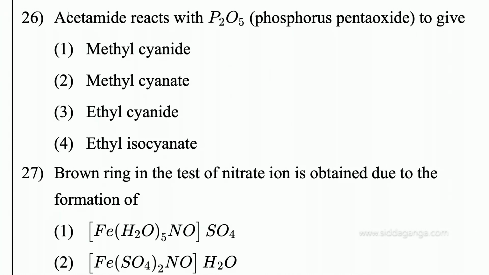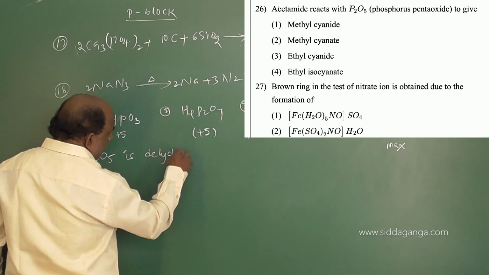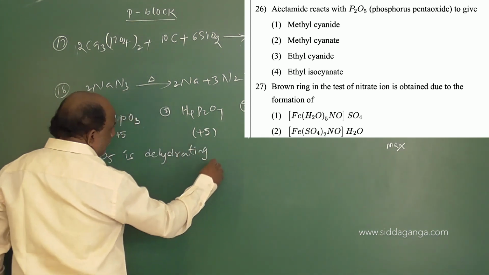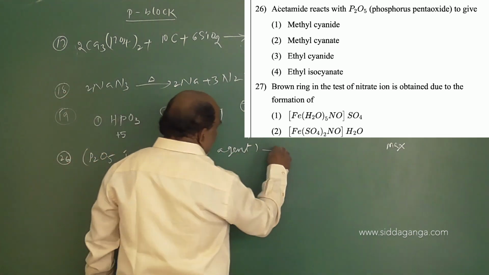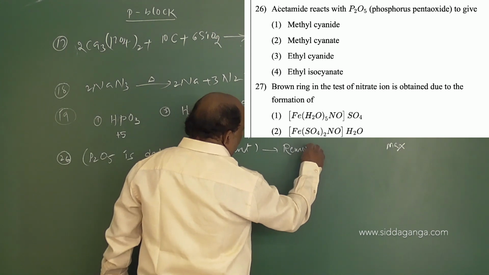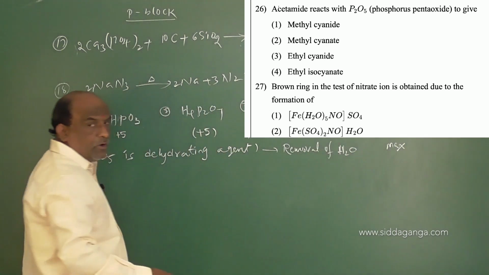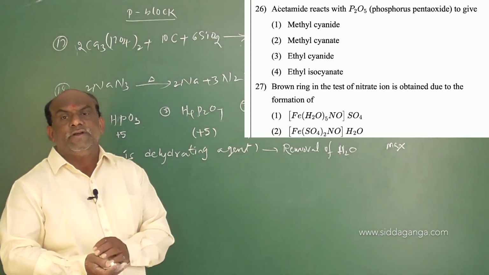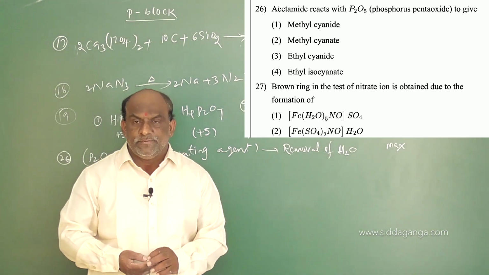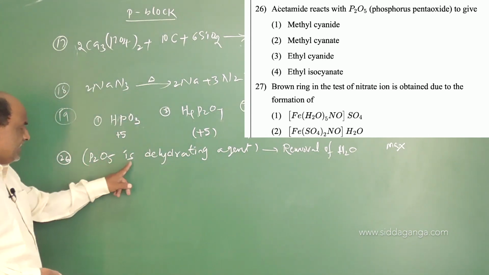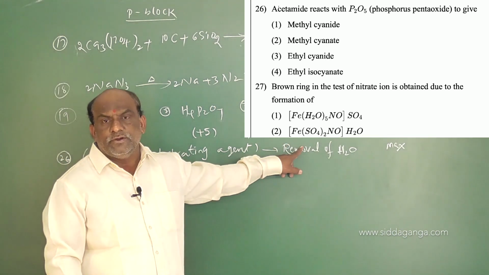My dear students, you make a note please, this is very important. P2O5 is a dehydrating agent. What is the meaning of dehydrating agent? Removal of water. Removal of water from only the functional group. So here acetamide reacts with P2O5. P2O5 acts as a strong dehydrating agent, meaning removal of water.